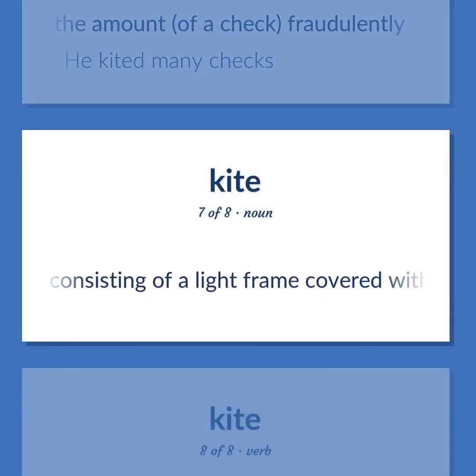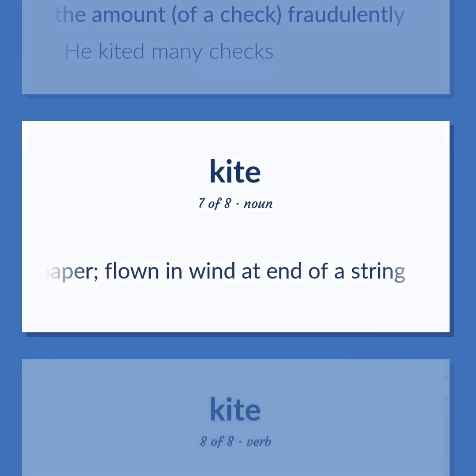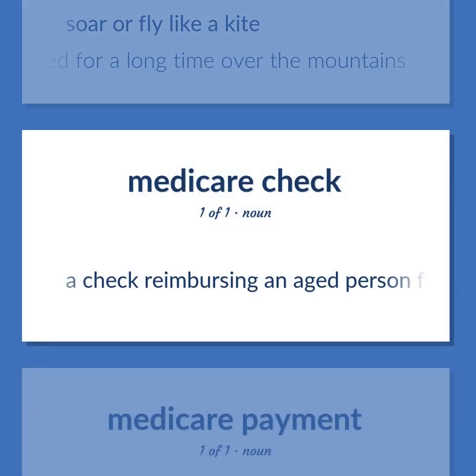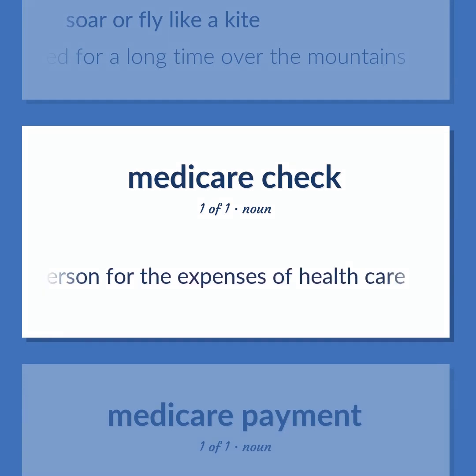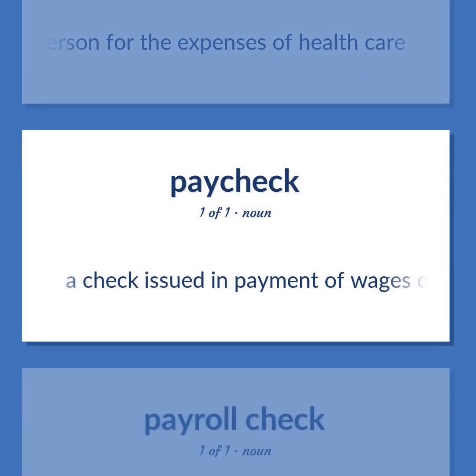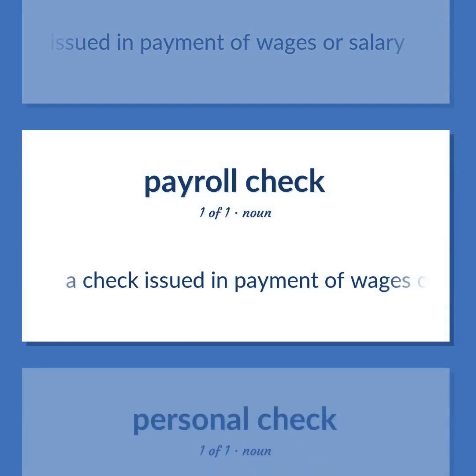Plaything consisting of a light frame covered with tissue paper, flown in wind at end of a string. Soar or fly like a kite. The pilot kited for a long time over the mountains. A check reimbursing an aged person for the expenses of healthcare. A check issued in payment of wages or salary.